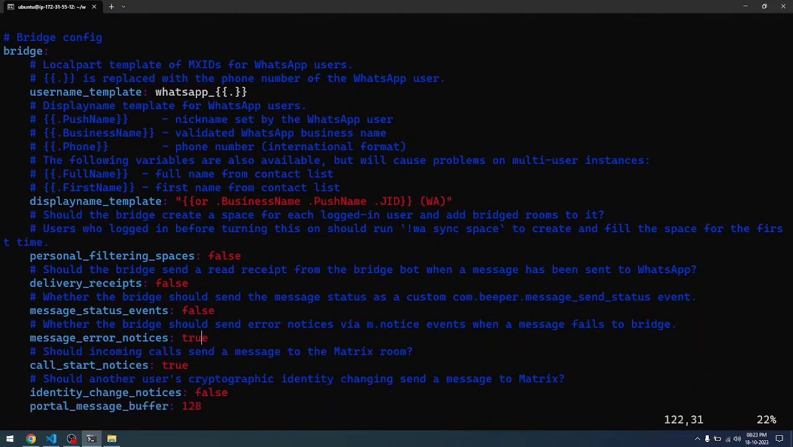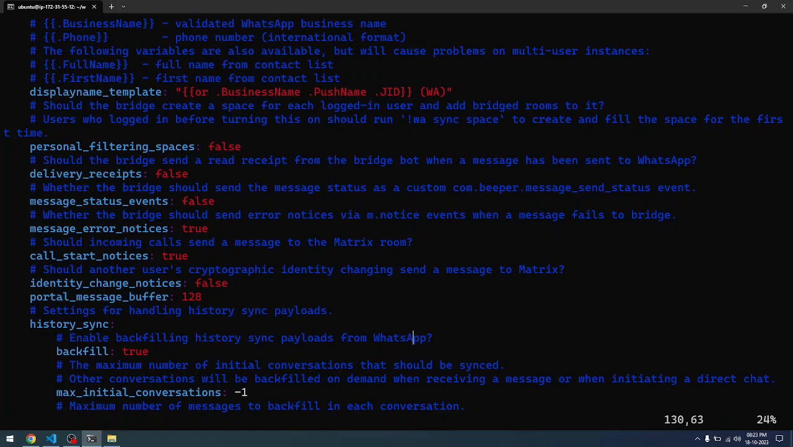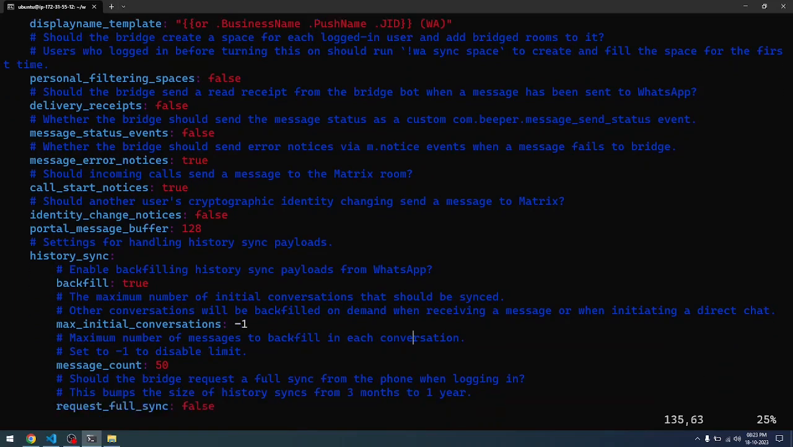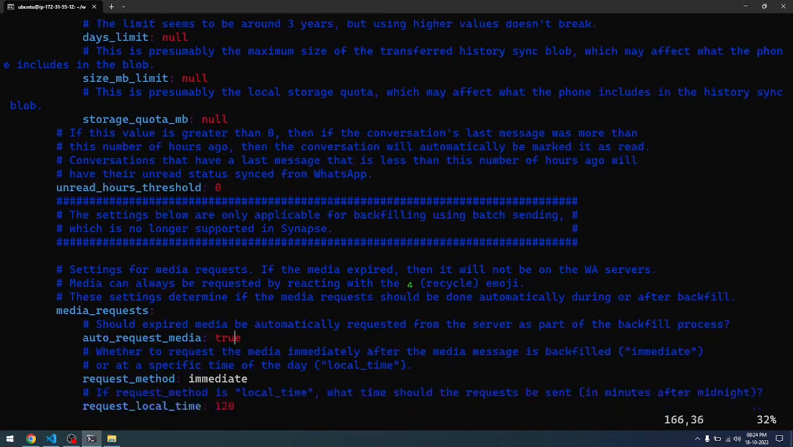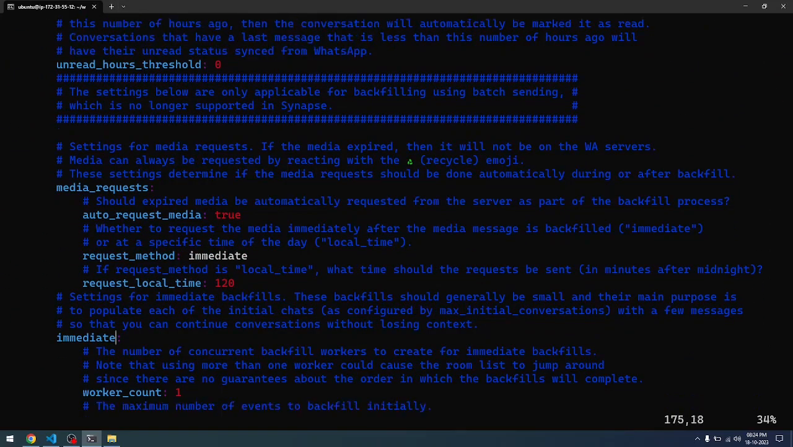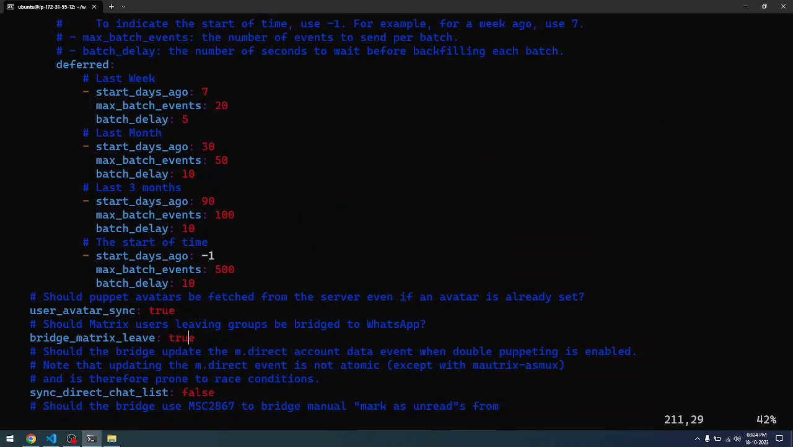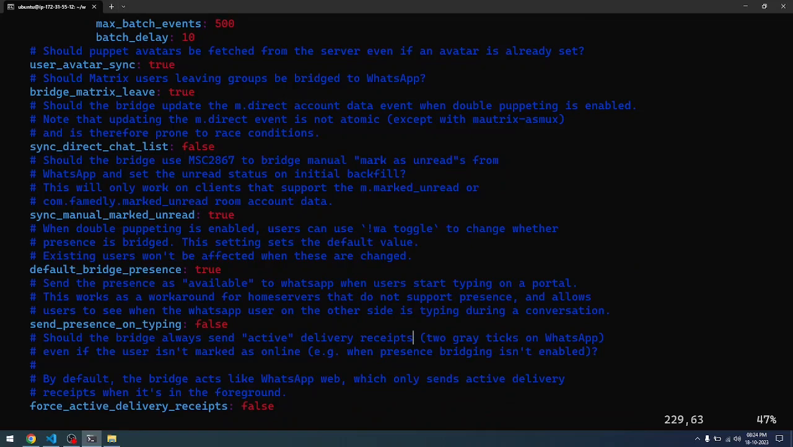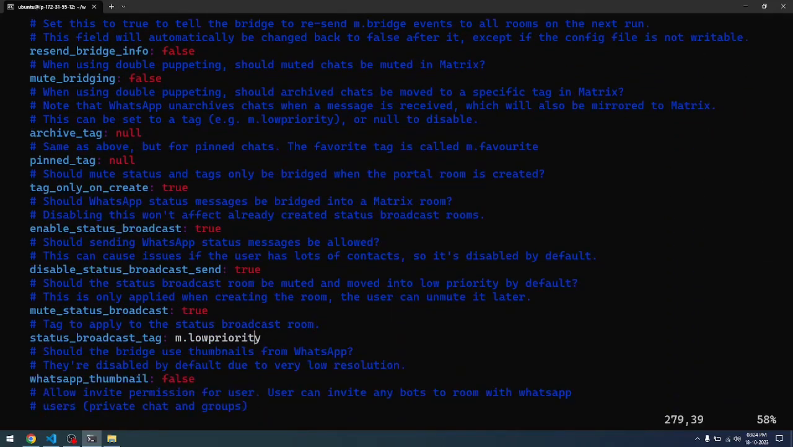Going down further, we have already seen that we need to change the domain name. We need to give the Postgres database details, and after that you have to scroll down. There is one more configuration that you need to modify. If you scroll down further, you will see a location where we can mention the admin user.